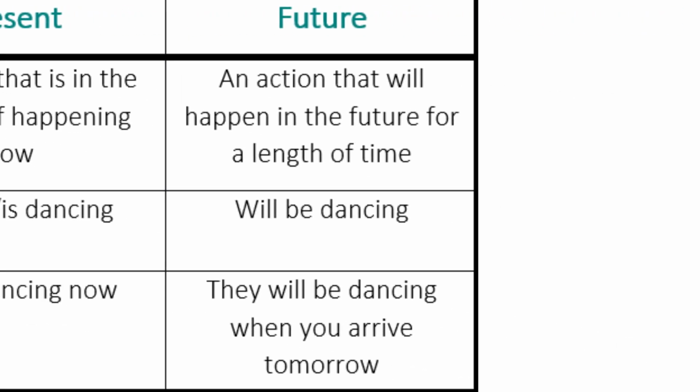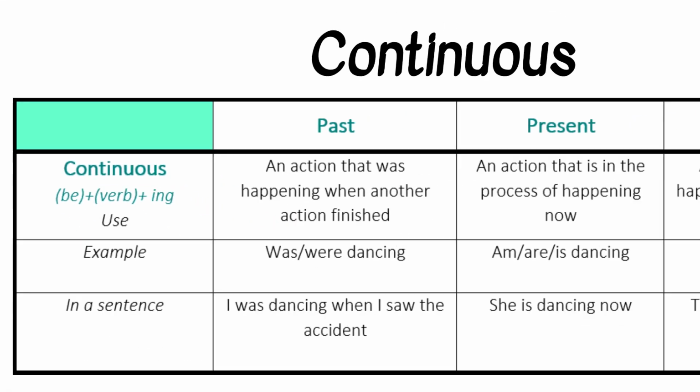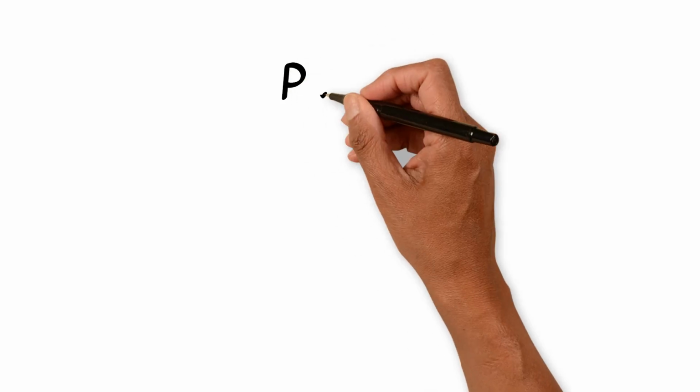Future continuous. An action that will happen in the future for a length of time. For example, will be dancing. They will be dancing when you arrive tomorrow. As you can see from these examples, they all follow the form verb to be, I was, she is, they will, followed by the verb dance, plus the letters ing, creating the word dancing. Okay, that was continuous. Let's move on to perfect.